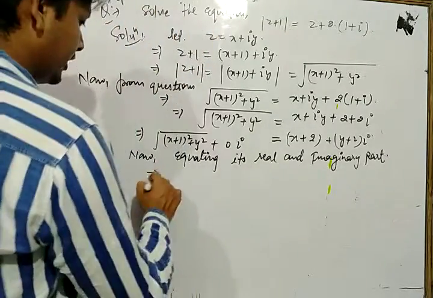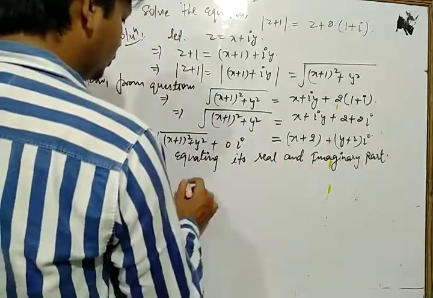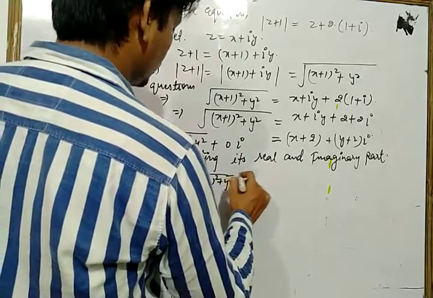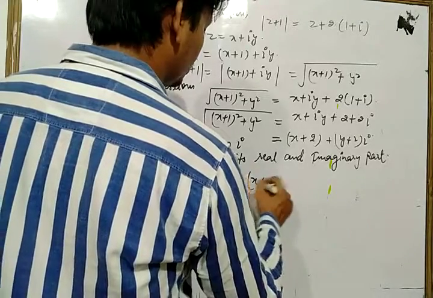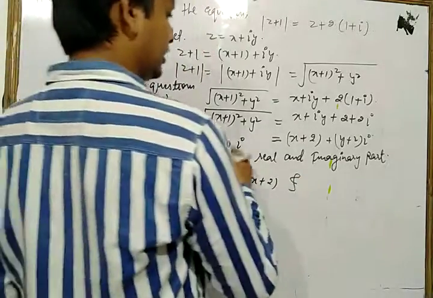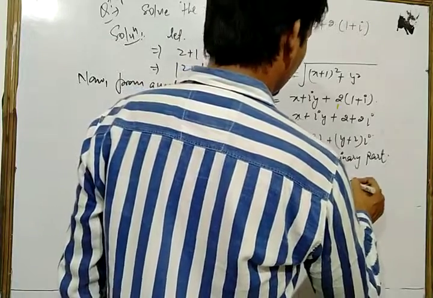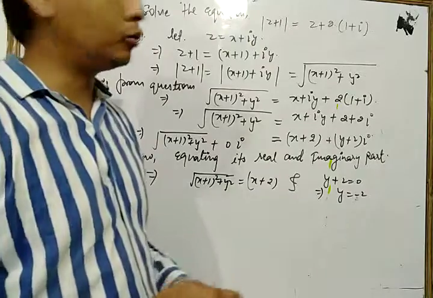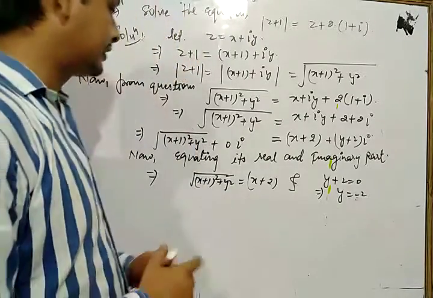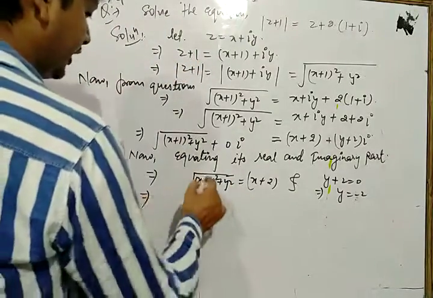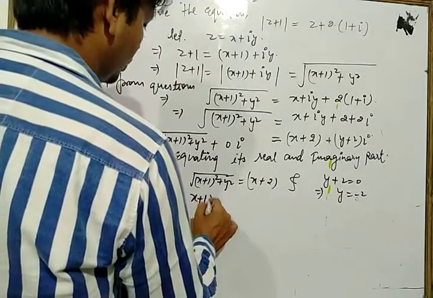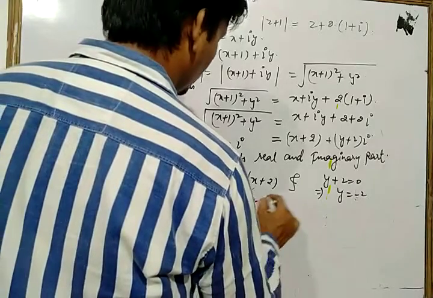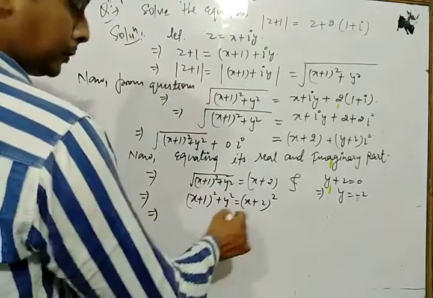What do we get? The real part gives the square root of (x plus 1) whole square plus y square is equal to x plus 2, and the imaginary part gives y plus 2 is equal to 0, so the value of y is equal to minus 2. We find one value. Now squaring both sides, we have (x plus 1) whole square plus y square is equal to (x plus 2) whole square.